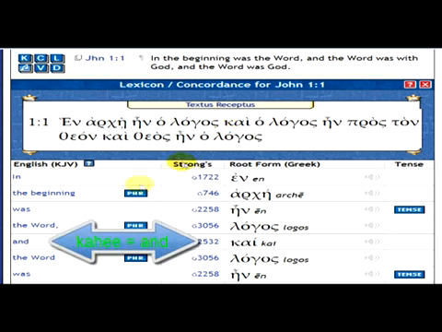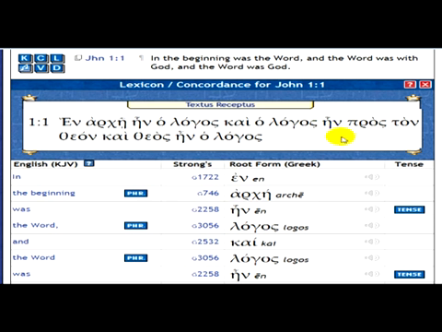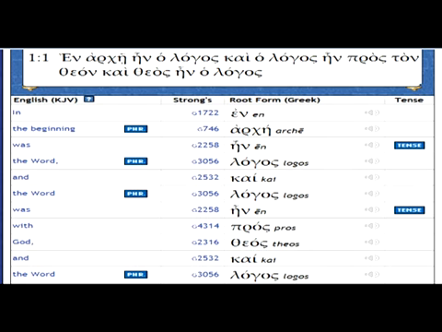Kai, which is and, as you can see, they don't have it here, but the word kai here is and. Ho is the, logos is word, and the word, then you got here en, which is also was. En could be in or it could be was. And pros, now the word pros is with.